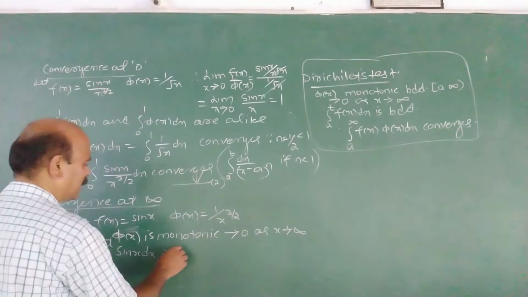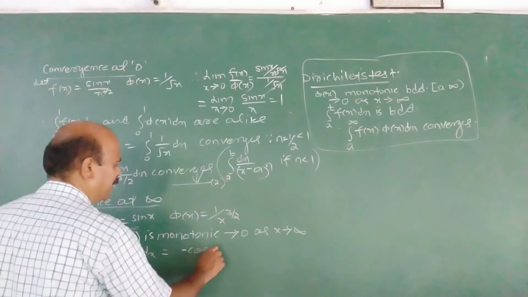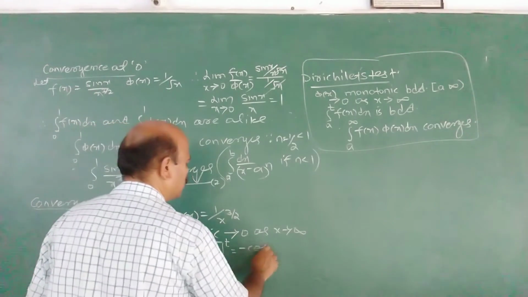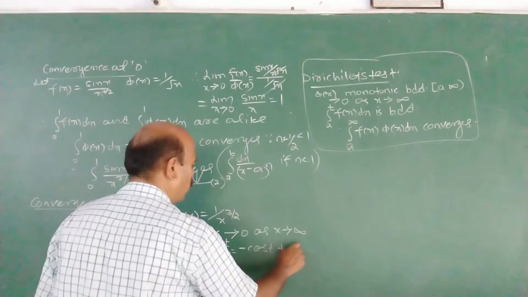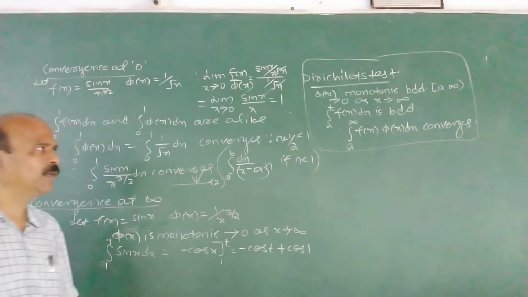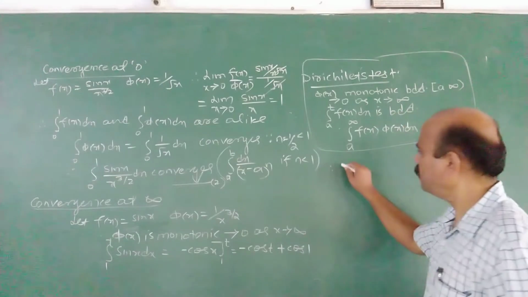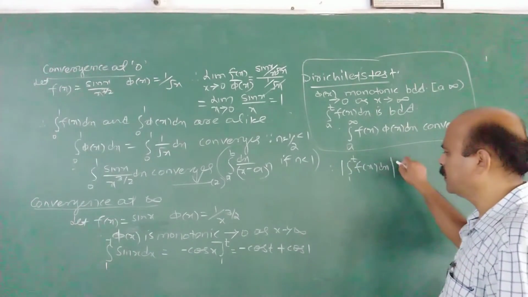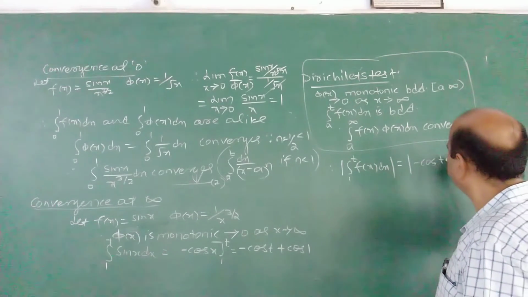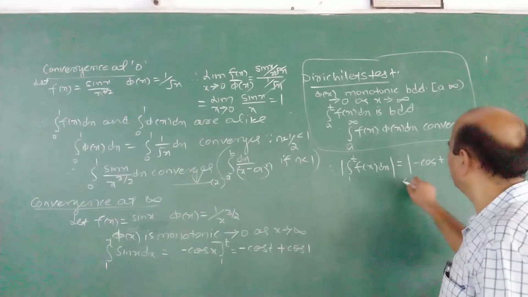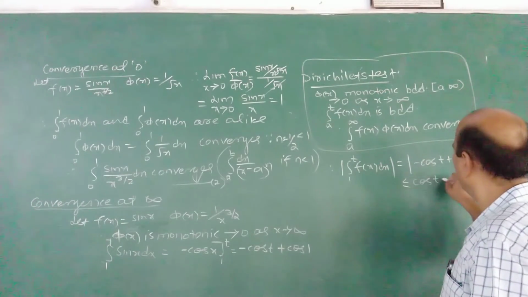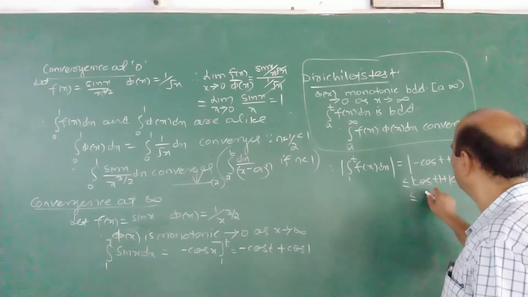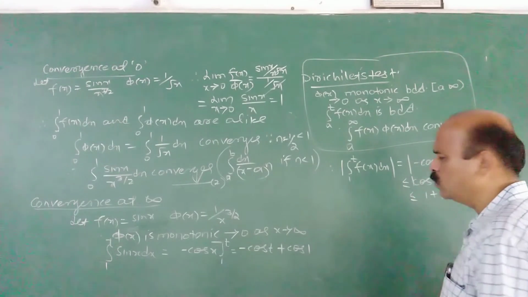Integral 1 to t sin x dx. How to find out? Minus cos x from 1 to t. So it is minus cos t plus cos 1. Therefore, mod of integral 1 to t f(x) dx is equal to mod of minus cos t plus cos 1, which is less than or equal to mod cos t plus mod cos 1, less than or equal to 1 plus 1, that is 2.